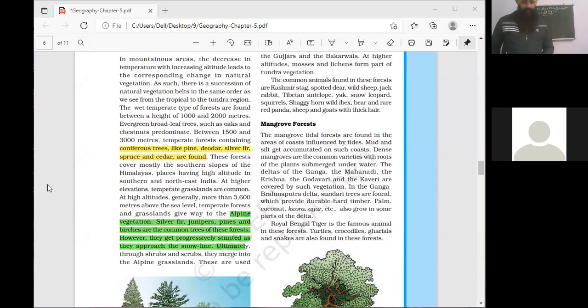In this region, one herb generally found in the Himalayan region is named yew, Y-E-W, the Himalayan yew.